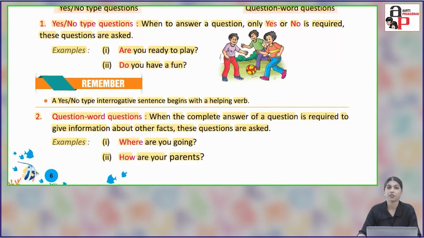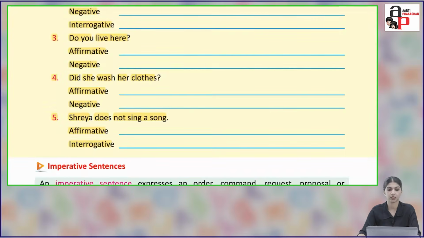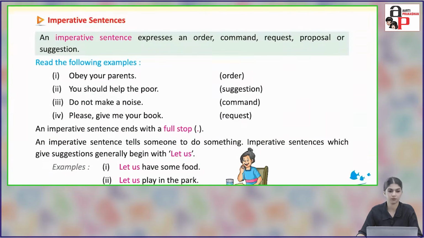Number 2, question word questions. When a complete answer is required to give information about other facts, these questions are asked. That type of interrogative sentence is called question word questions. Examples: where are you going? How are your parents? Practice time. So students, you will do this exercise on your own.